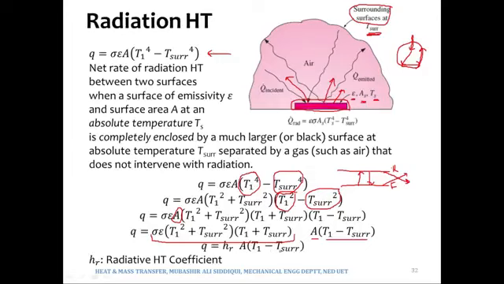You do not need to remember this expression for HR. HR is in fact sigma epsilon times T1 square plus T surrounding square times T1 plus T surrounding. All you need to do is start with sigma epsilon A T1 to the power 4 minus T surrounding to the power 4, perform the factorization and separate out A delta T. Whatever is left is in fact HR.